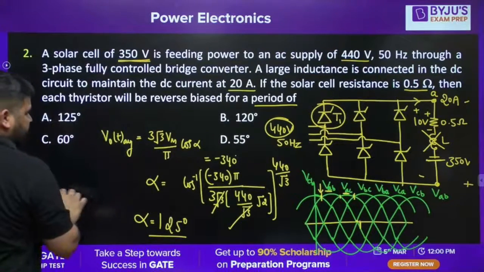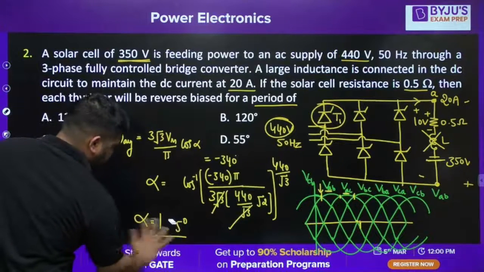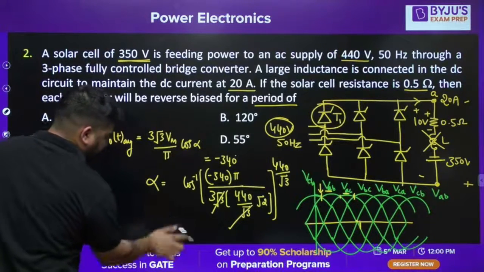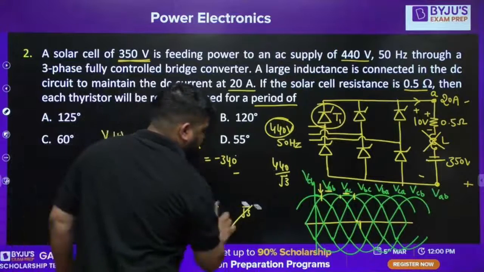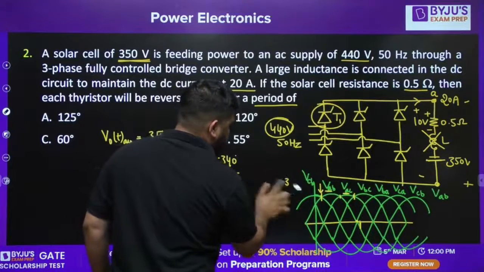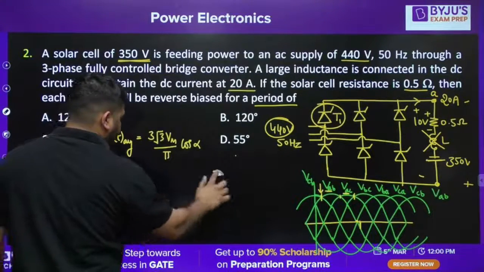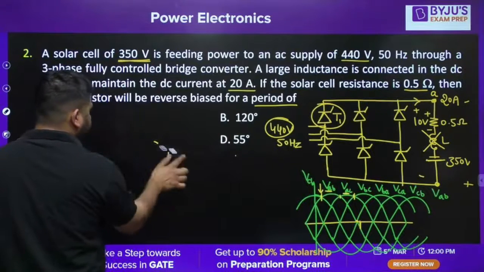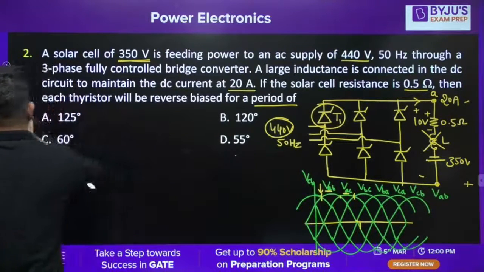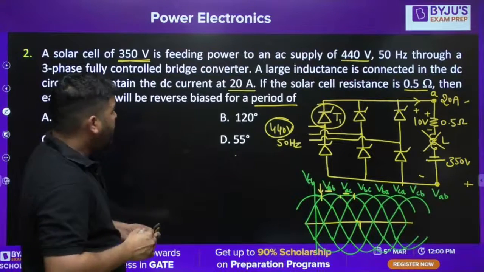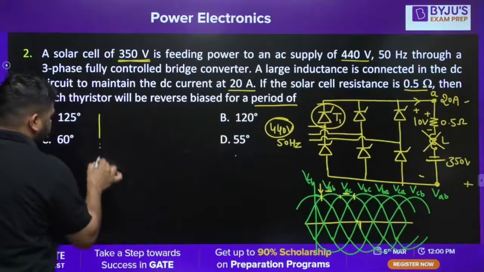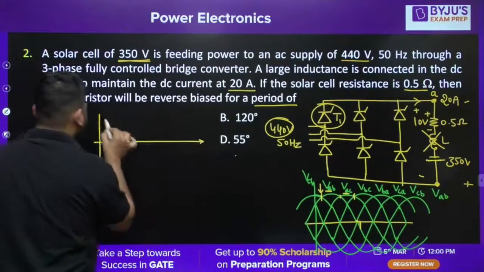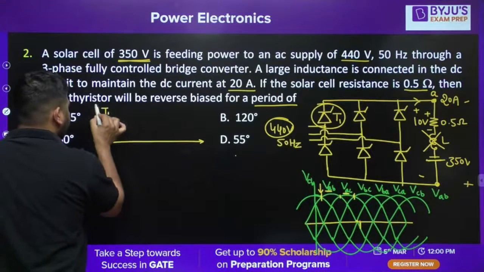Okay, so let's erase this for the time being, and let's use this space. We know that alpha is 125 degree. Now this is a good question actually. We need to check for what interval the thyristor T1 will be reverse biased for continuous conduction. So let's try to plot the voltage across the thyristor T1.